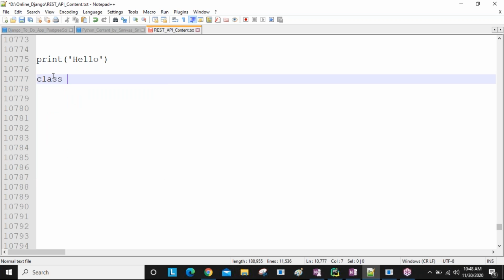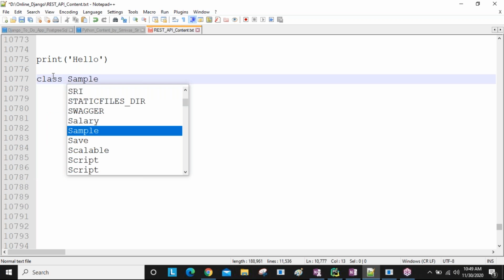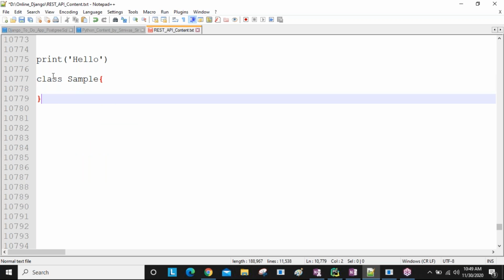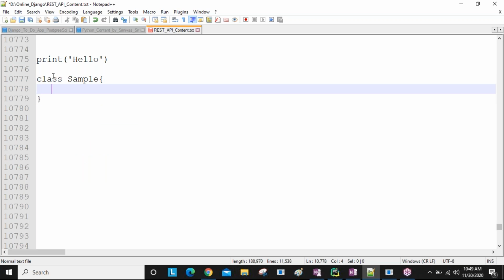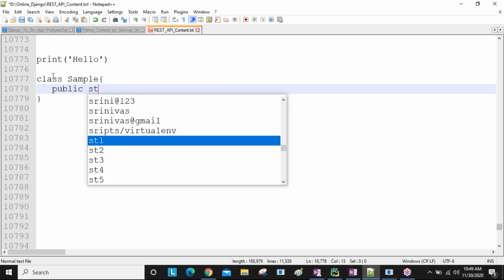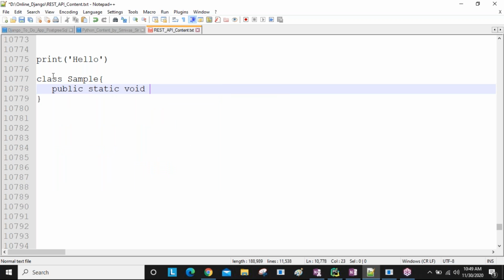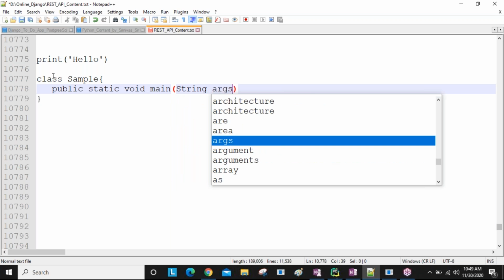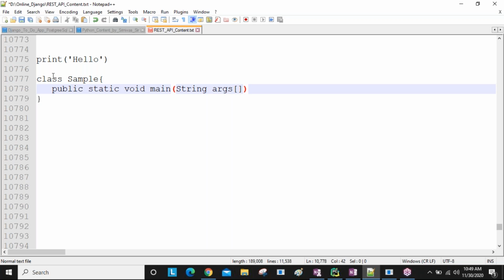Class name, for example, Sample. Now here you are going to write curly brace structure. Java follows the curly brace structure, sir. So here public static void main, String args, and again a curly brace structure.